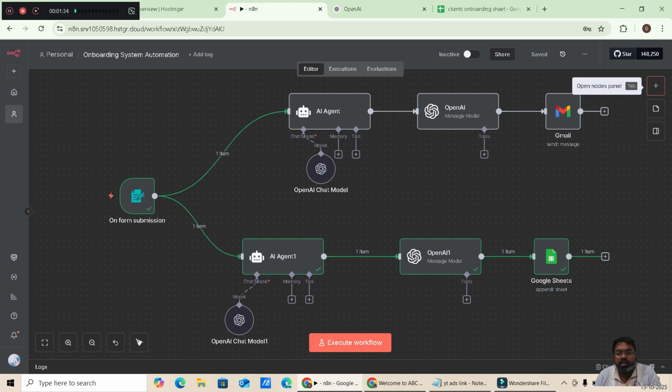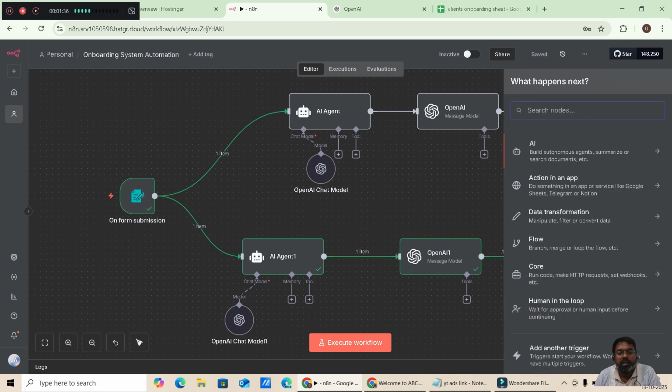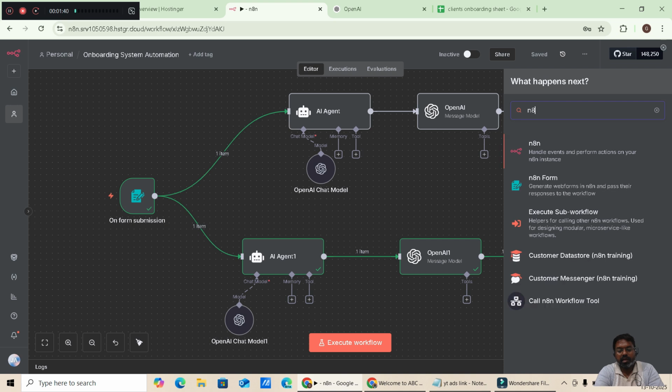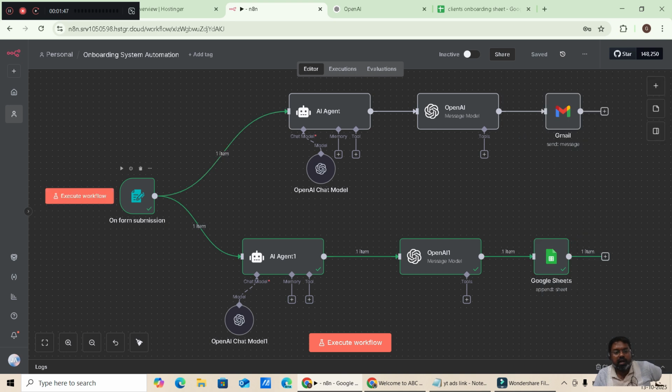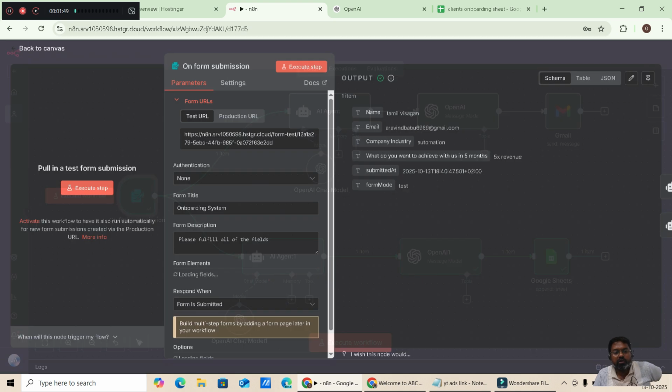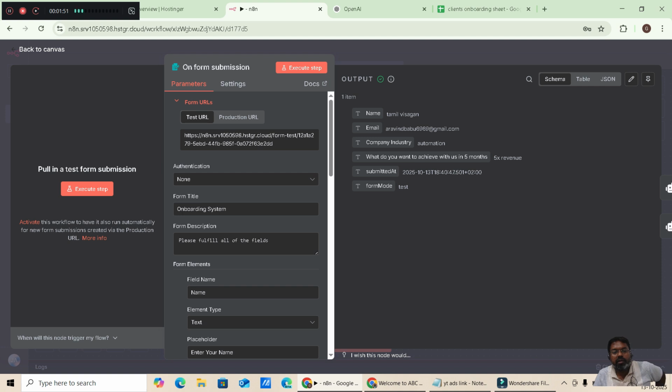The first thing, just go to the open nodes panel and just type n8n form. We will just do it in n8n form. So make this form over here and then click the form. This form acts as a triggering agent, and the test URL is already there. You don't need to give any authentication, and just give a title as onboarding system.